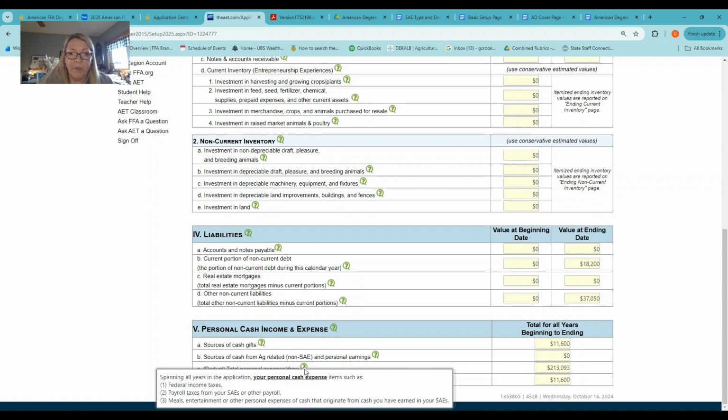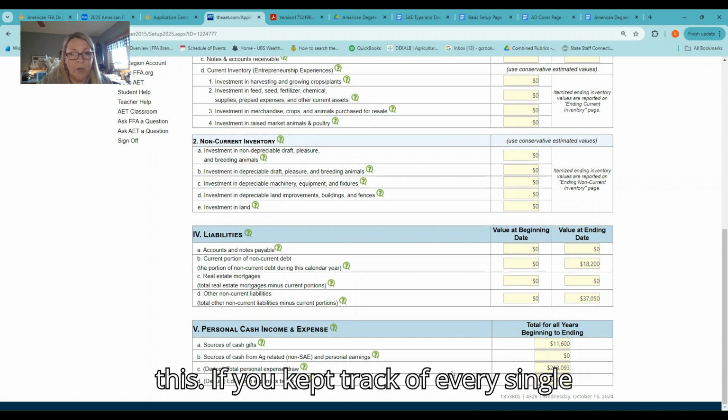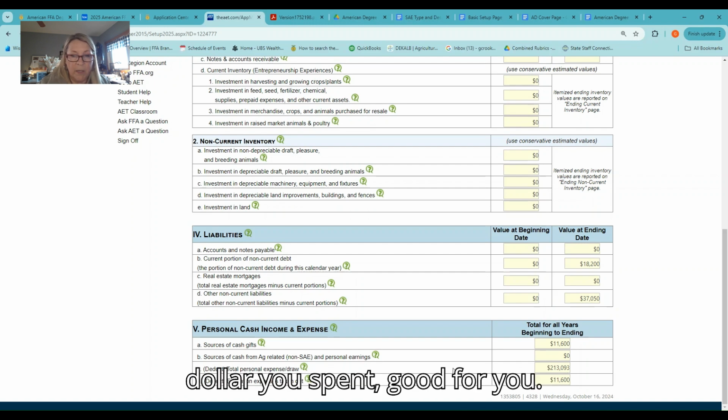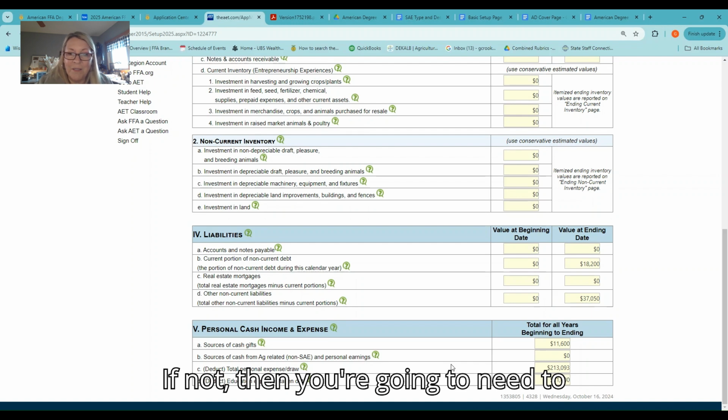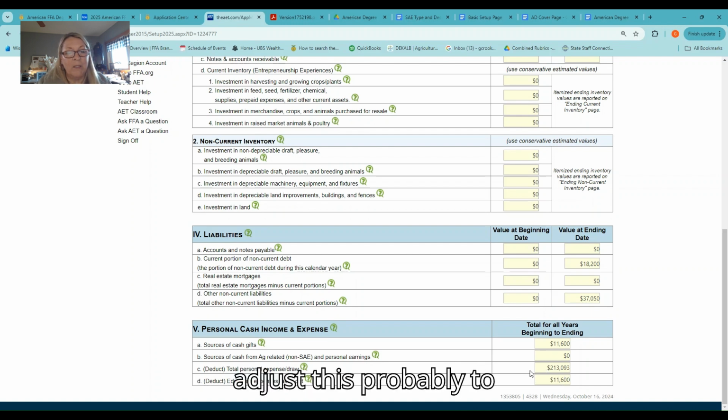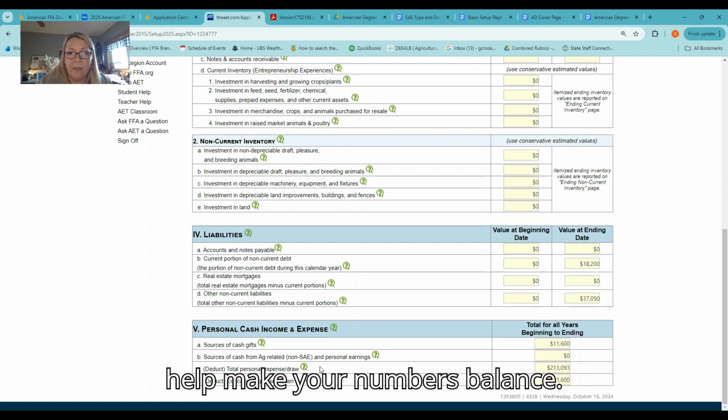And so you will have to adjust this. If you kept track of every single dollar you spent, good for you. If not, then you're going to need to adjust this probably to help make your numbers balance.